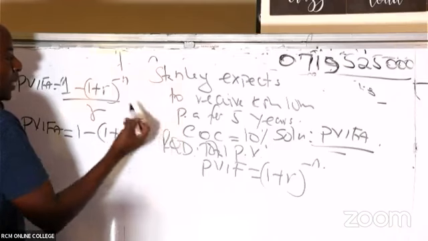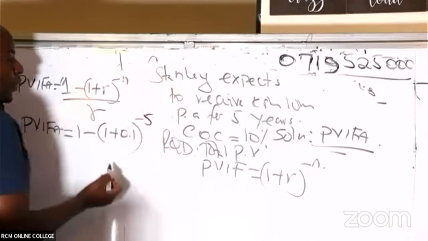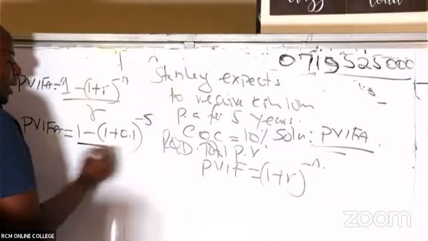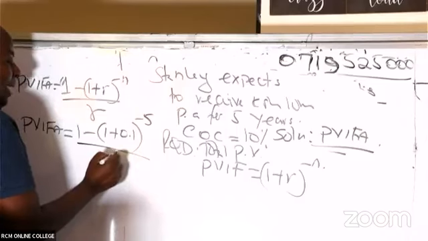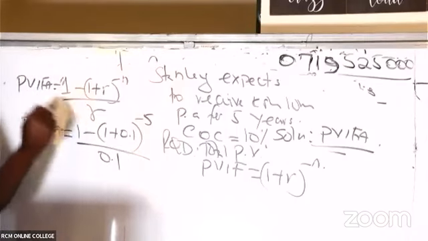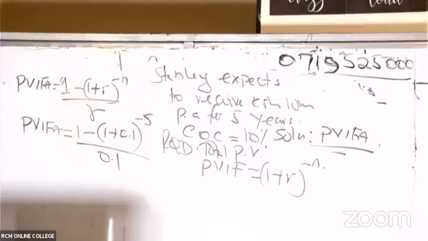This gentleman is receiving this 10 million every year for 5 years, the number of years, and then everything is divided by R. R is 10%, and 10% is the same as 0.1.